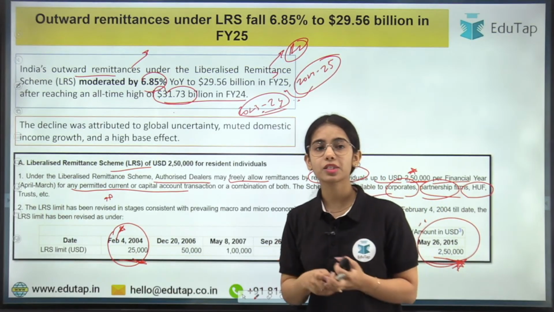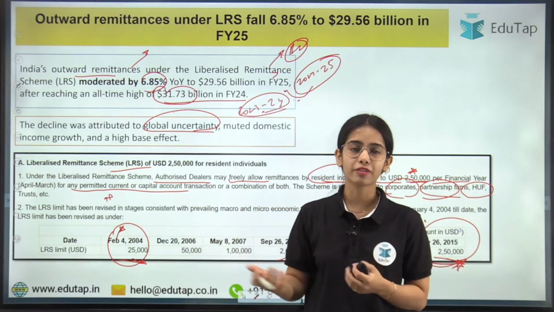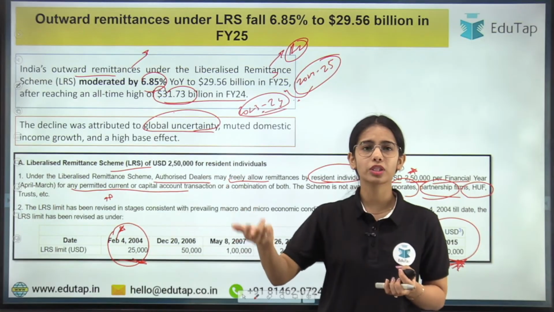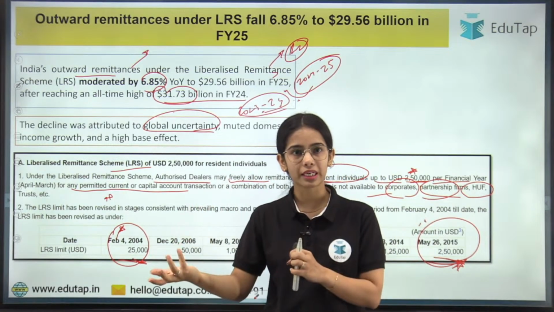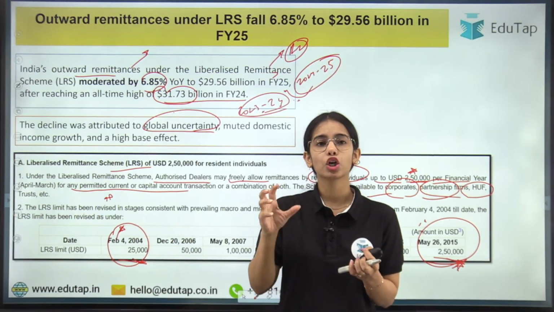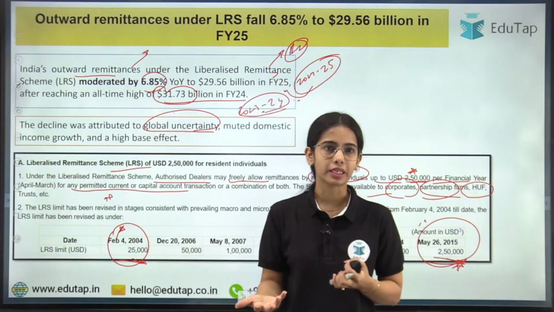Now why has it decreased? Because of the global uncertainty that is going on, because of the trade war, because of the tariff war, as well as Donald Trump stating that they are not going to allow Indians to come study, or that they are going to make stricter norms for the visa. So there is a lot of global uncertainty going on.